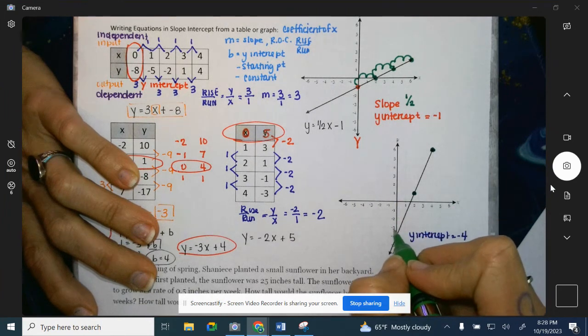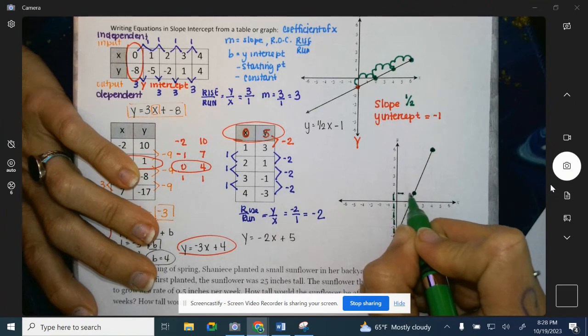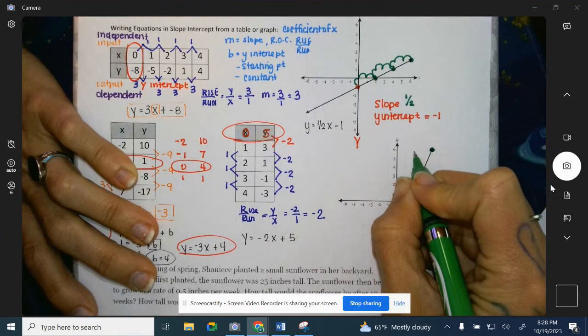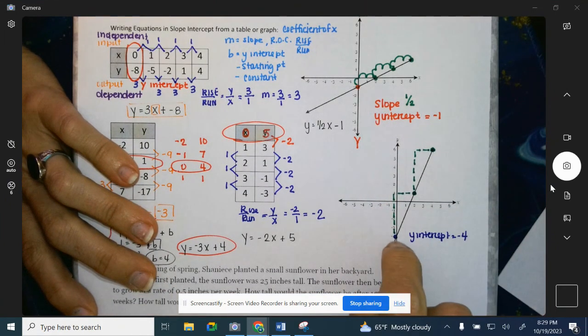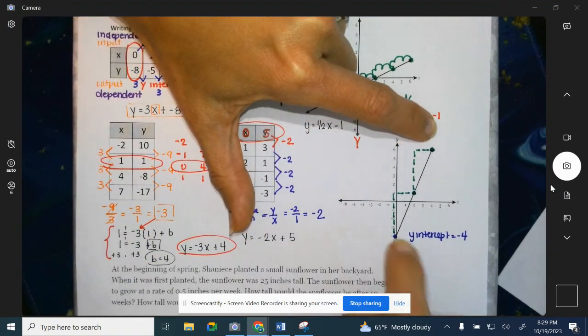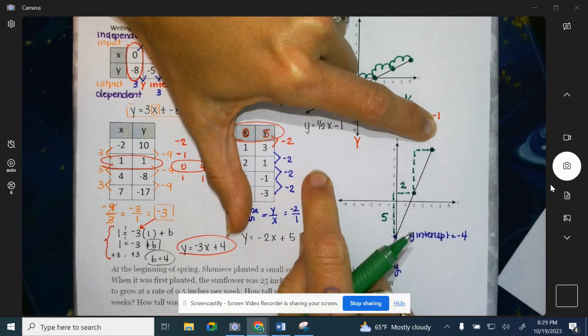So at that rate, if I go over 1, 2, 3, 4, 5, up 1, 2. Should be able to do it again. 1, 2, 3, 4, 5, 1, 2. You should get at least a good solid 2 steps. I'm calling these guys steps. So get 2 rise over run counts that are exactly the same before you assume you have your slope, because a couple of us are going to end up thinking we have good points and they're not. So if it doesn't repeat, then that is not correct. So it's a rise of 2, run of 5.